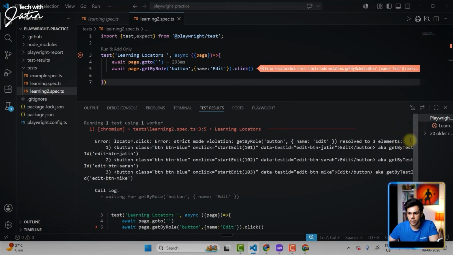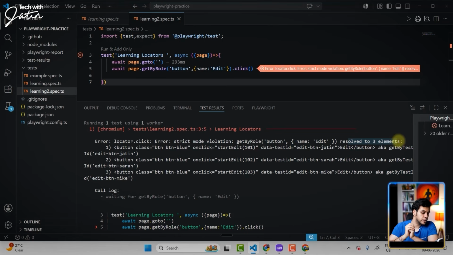Resolved into 3 elements. So technically, this locator gives me 3 elements, and it's not going to randomly click on the first one. With Selenium WebDriver, the situation was a bit different. If you had given a locator and with that locator you were getting more than one web element, Selenium WebDriver used to always click on the first one that comes on the page. But here Playwright is not going to click on it. It is going to give me a strict mode violation error.